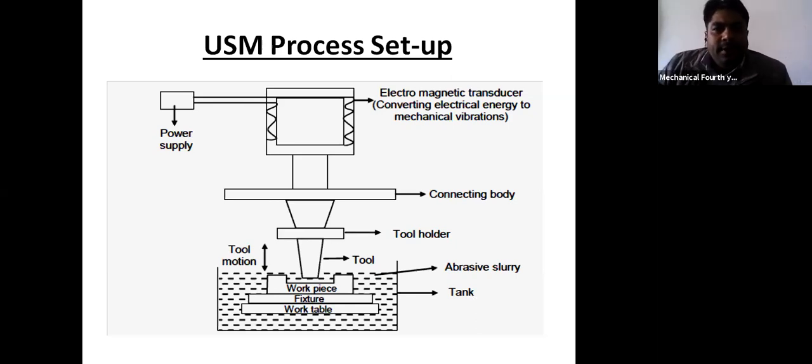So this is your systematic process of USM. Any doubt in this diagram? And remember that this tool should be the mirror image of what we have to make in the workpiece. Suppose if you want to make a hole of 10 millimeter diameter, you have to use a tool of 10 millimeter diameter.